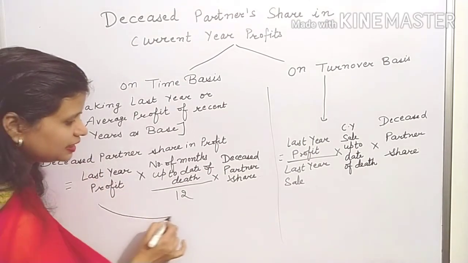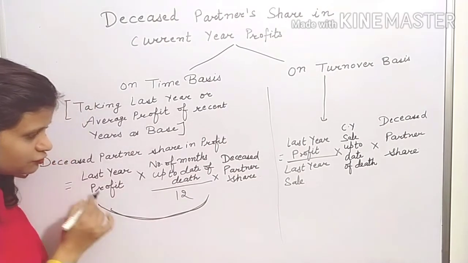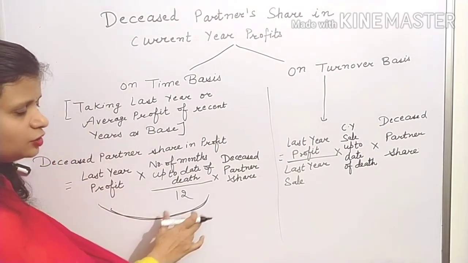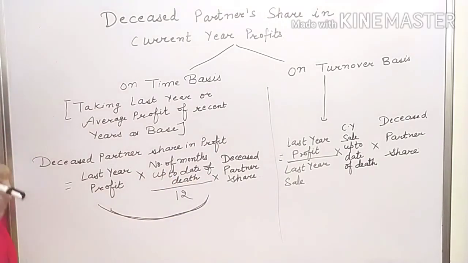Then this will be the total profit of the firm up to the date of death. Then you will multiply it with the deceased partner's share. This is when you calculate on time basis.